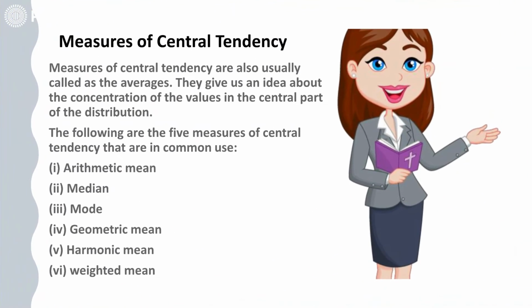So let us first try to understand the mean. Mean is the concentration of the values in the central part of the distribution. There are different ways by which mean can be calculated, for example arithmetic mean, geometric mean, harmonic mean and weighted mean. So basically 4 methods are there, but in statistics, generally we calculate the arithmetic mean.